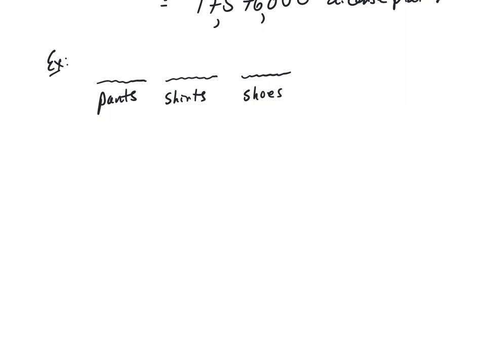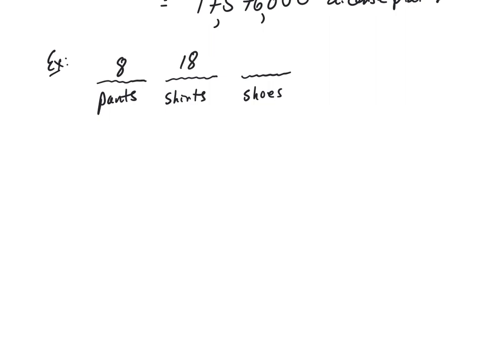And for just our purposes, let's say that somebody has 8 pairs of pants. Okay? How many shirts might you have? Probably a few more, because we all usually have some t-shirts laying around and then some nicer shirts laying around. So let's say maybe somebody has 18 shirts at their house.